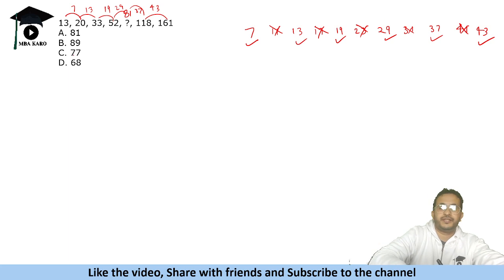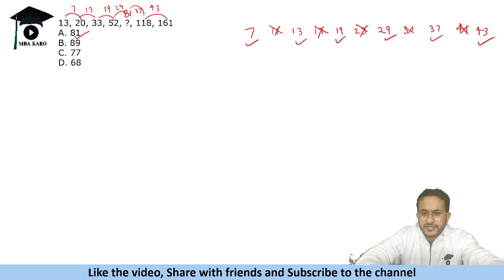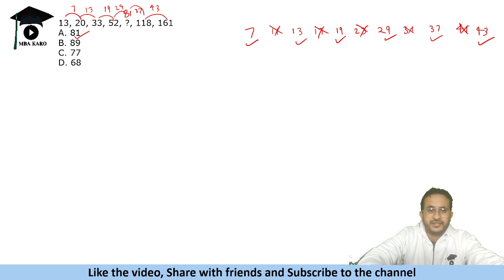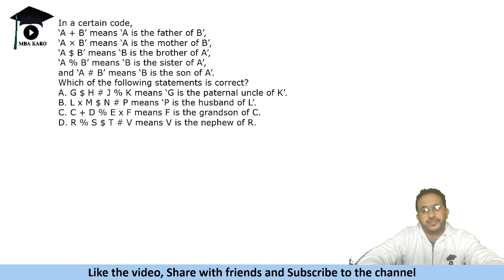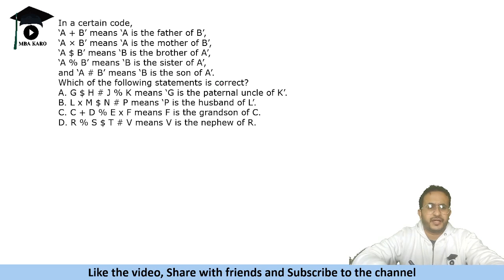So easy peasy, the answer is 81. So the number series based questions, 3 questions from it could have been your savior, instantly could be solved. Alright, so here is the next one. It says there is a code given and you need to tell which of the following statements is correct.